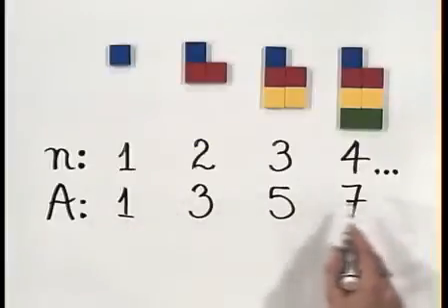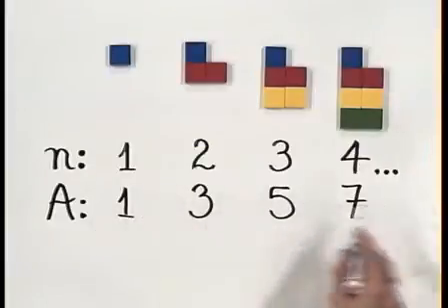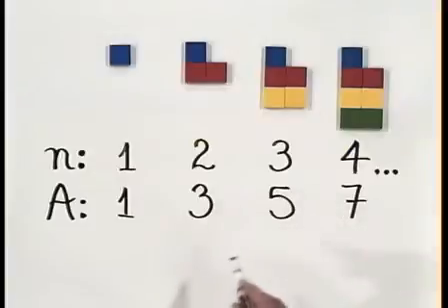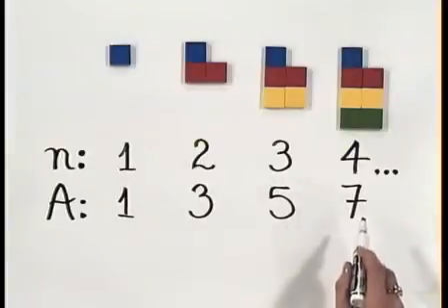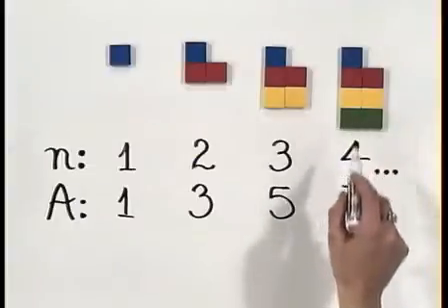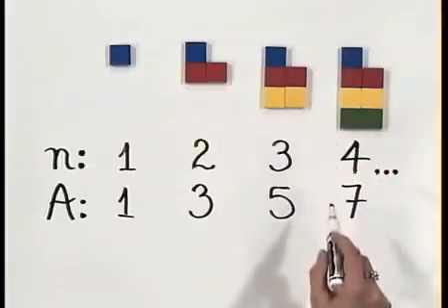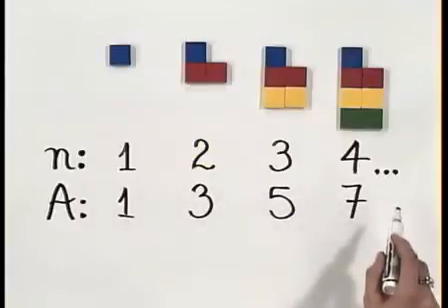Now, again, these are nice numbers. We actually see what they are. We know what they are. These are the odd numbers, so we're going to talk about that in a second. What I want is to come up with a formula so that I can give you the 15th or 20th or 207th figure without having to start with 1.